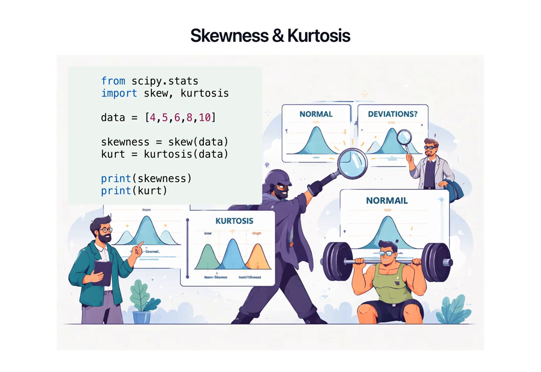Skewness measures the asymmetry of data distribution, while kurtosis evaluates the peakedness. These metrics help in understanding how data deviates from a normal distribution, which is crucial for accurate analysis.